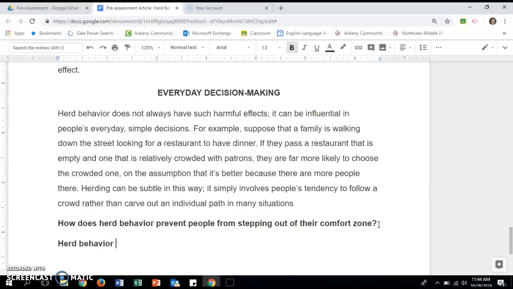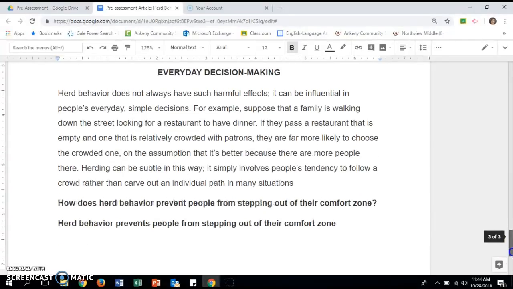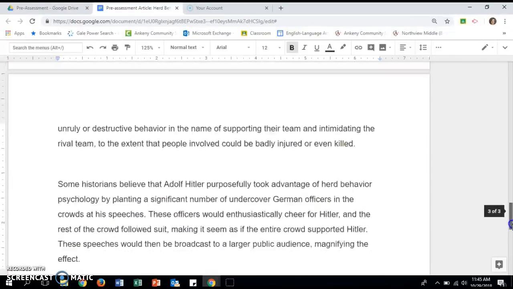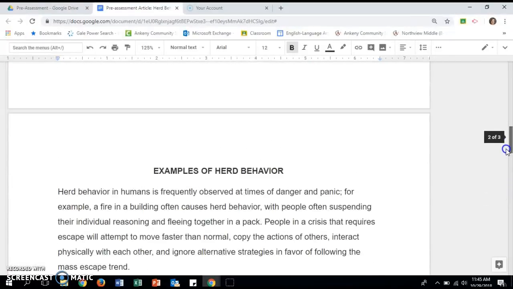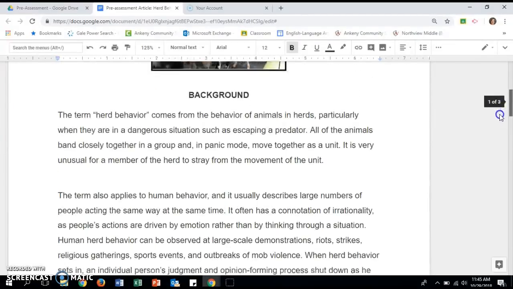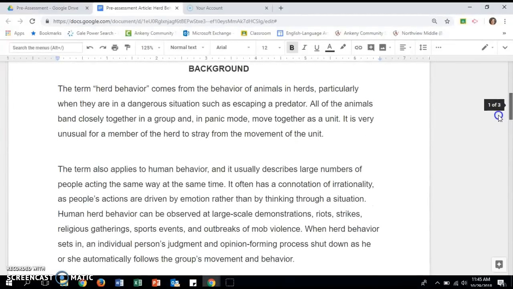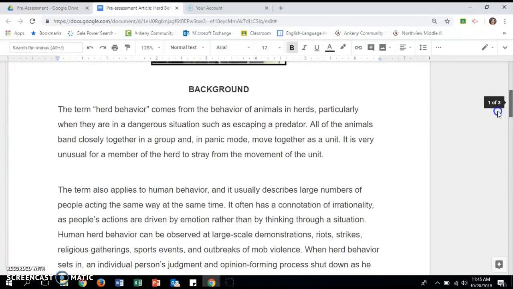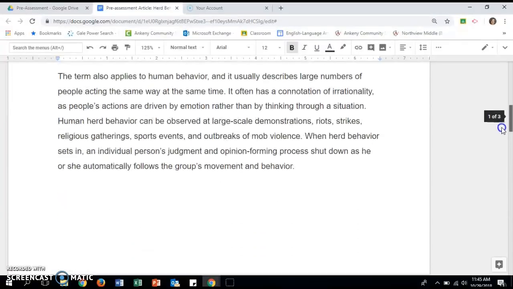Herd behavior prevents people from stepping out of their comfort zone. And then I have to think about, like, how am I going to answer that? Why does herd behavior prevent people from stepping out of their comfort zone? And I'm going to go back through the article and remind myself about some of the things I learned in this article. So the background information is not going to really help me answer why herd behavior prevents people from stepping outside of their comfort zone, because it's just background on what herd behavior is.